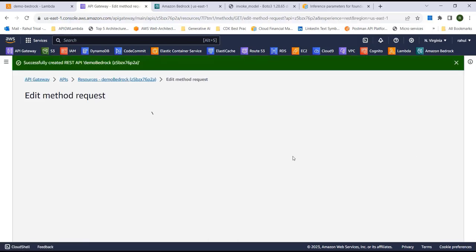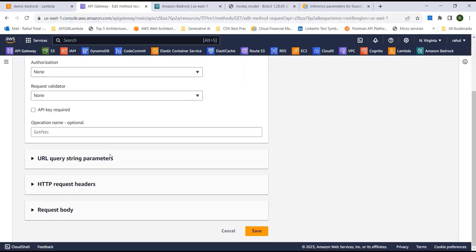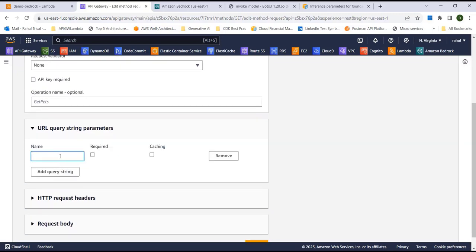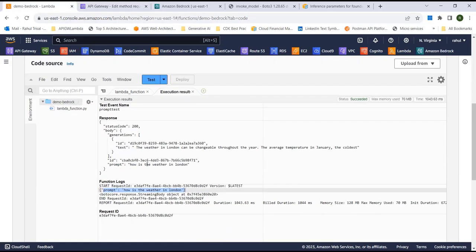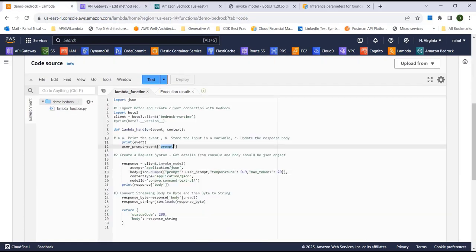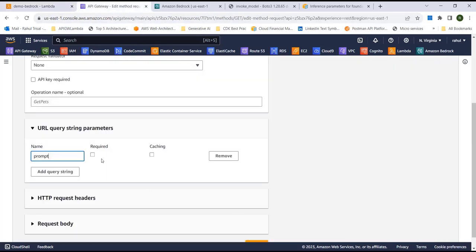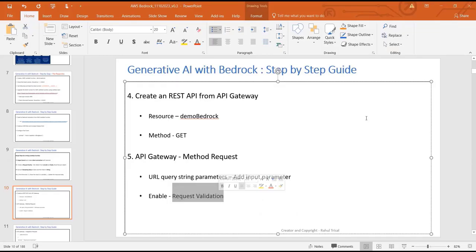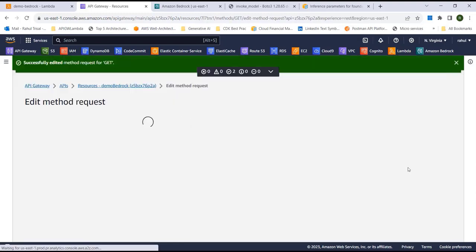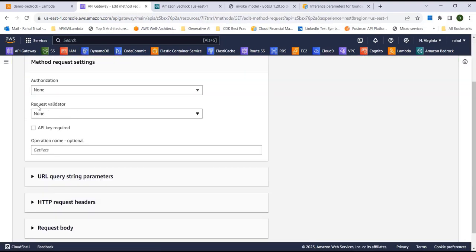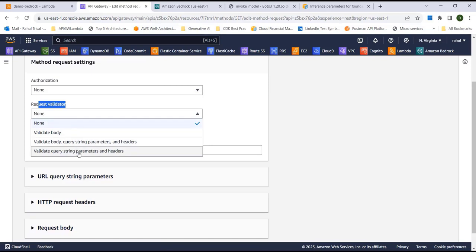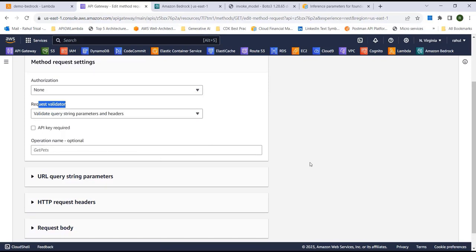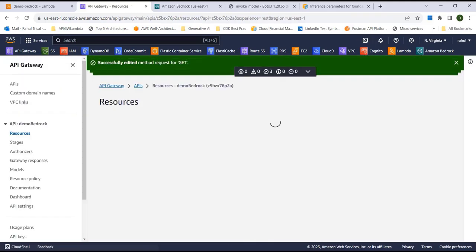So let me just do an edit here, and I'll go here, add query string, and let's call it prompt, because if you see here, we have the event value as prompt. So just go here and I will say required, and I'll do a save. Next, we're going to enable the request validation. So I'll just do an edit, and here request validator, I'm going to say validate query string parameter and header. So without the query string parameter, you will not be able to make an API request. So I'll do a save.